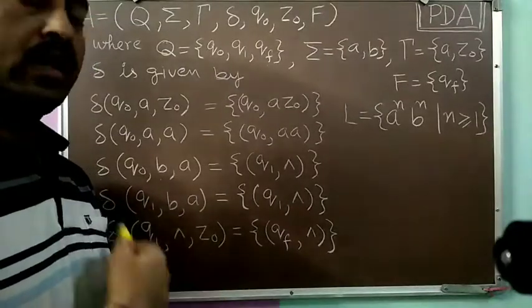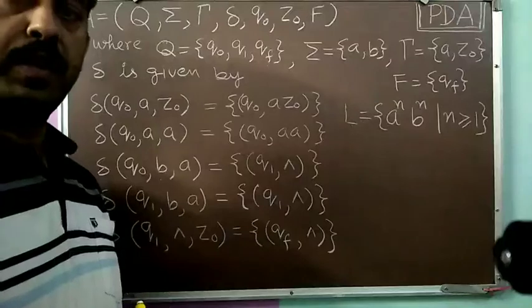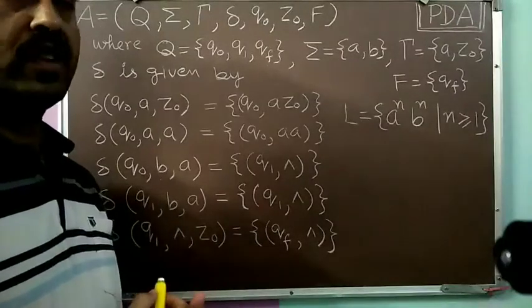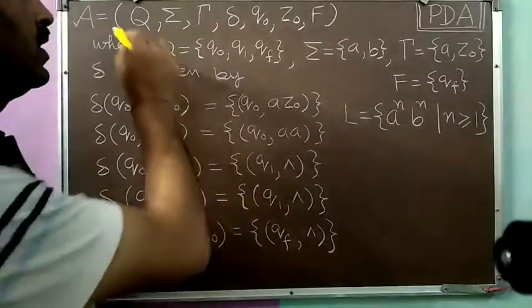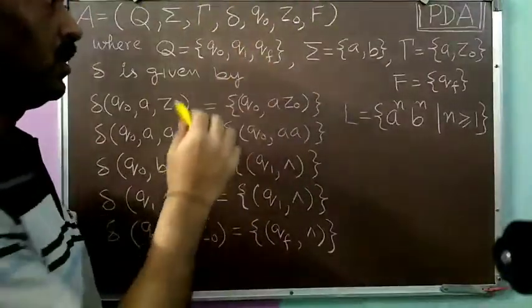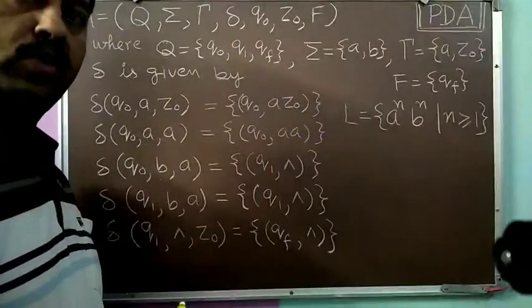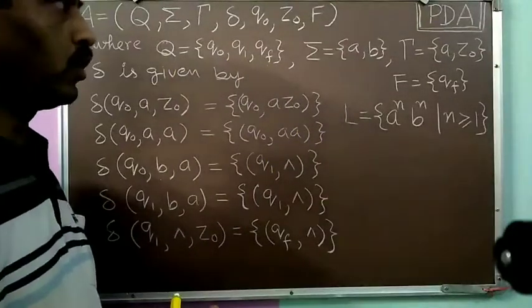Then we discussed the formal definition of PDA. As per the formal definition, we came to know that it is a 7-tuple. Among these 7 things which form a PDA, 5 things are common, which were also present in finite automata as well.